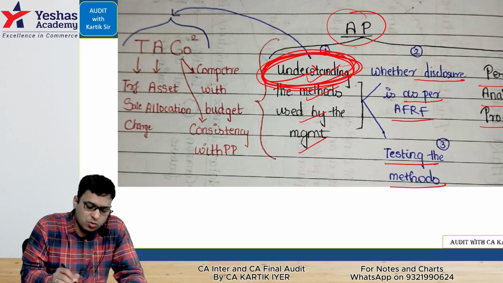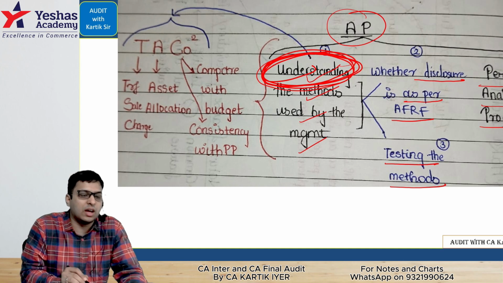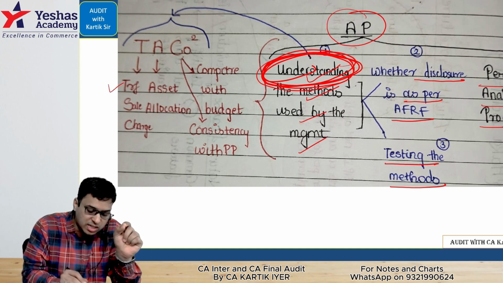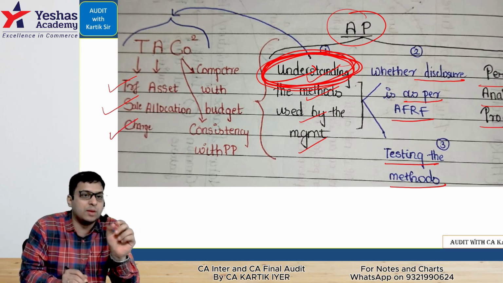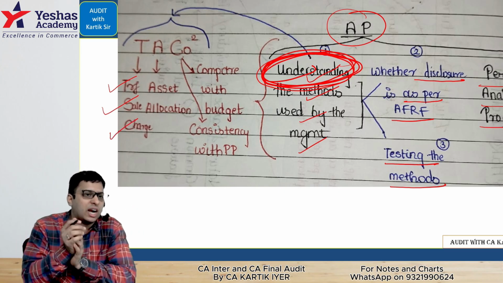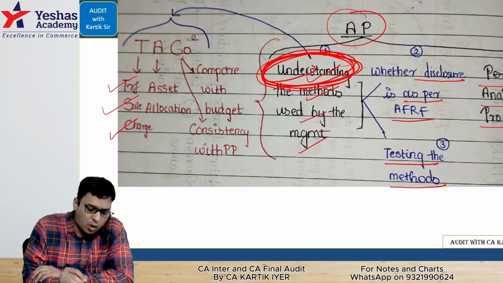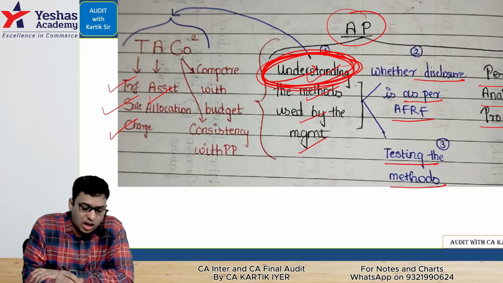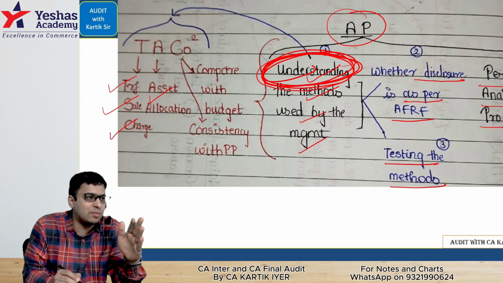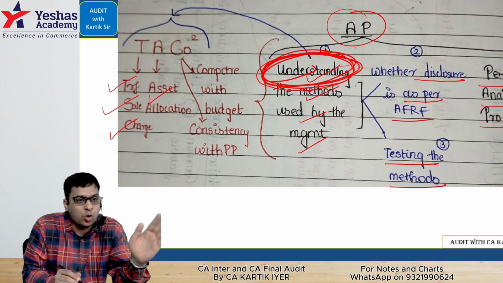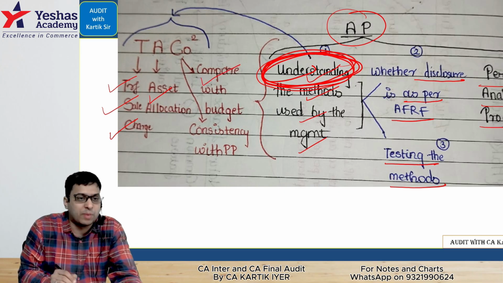Next is, sir, in order to understand the method used by the management, second question is this: what should the auditor do? Auditor should check how the transfers are recorded, how the sales are recorded, how the charges are recorded, depending on the company's situation regarding segment information. Second, how the asset allocation is done. What was the budget? How have they met or exceeded or not met the target? That is called comparing with budget.